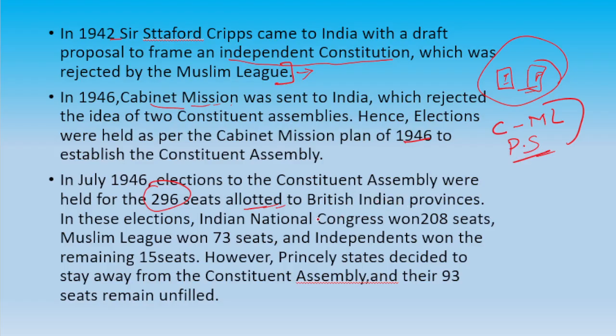In these elections, the Indian National Congress won 208 seats, the Muslim League won 73 seats, and the Independents, who were from neither of these parties, won 15 seats. The princely states decided to stay away from the Constituent Assembly, and their 93 seats remained unfilled.